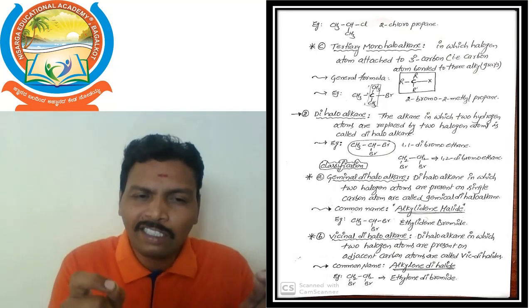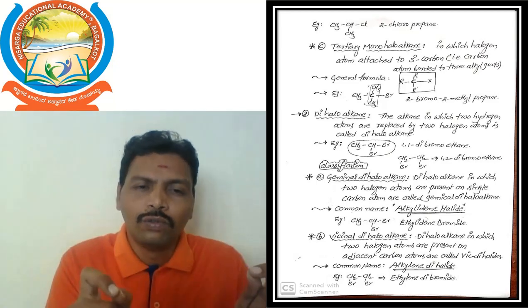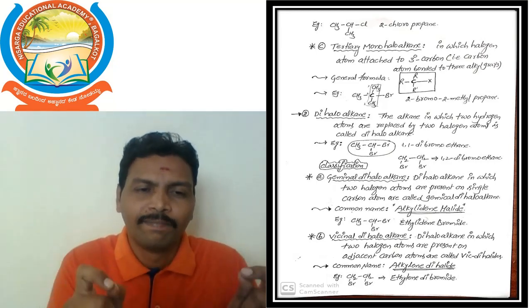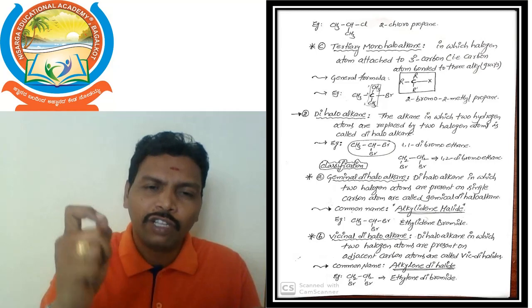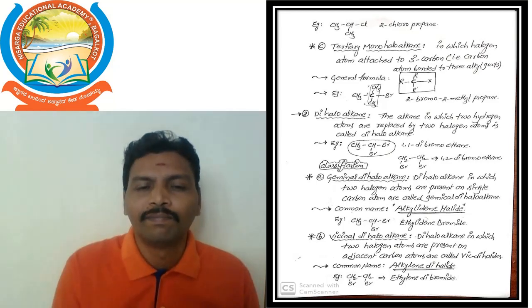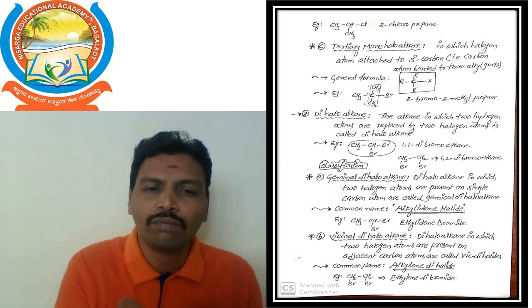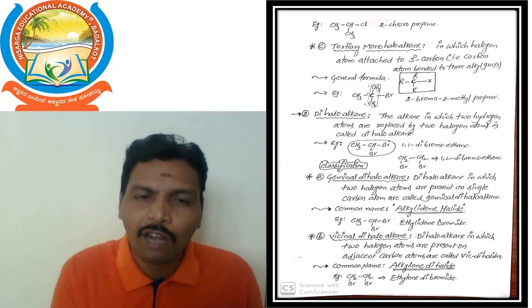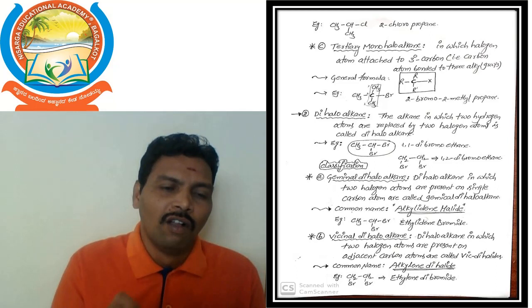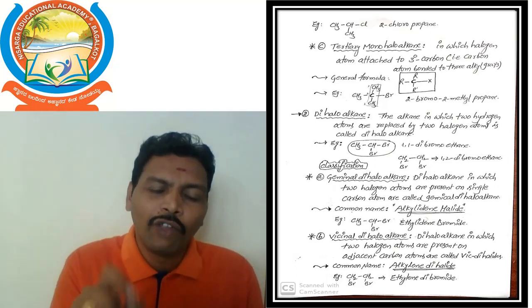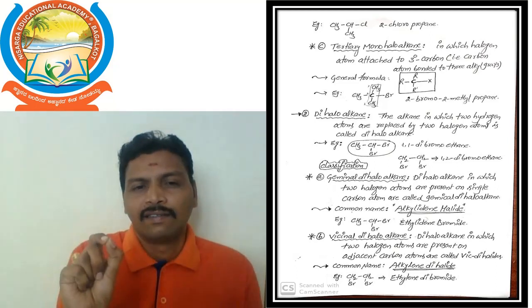In the removal process, two methods are there. We can remove two hydrogen atoms from one carbon only, or two hydrogen atoms can be removed from two adjacent carbon atoms. Whichever it is, we get the dihaloalkane.